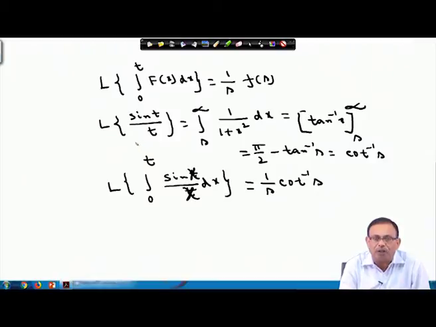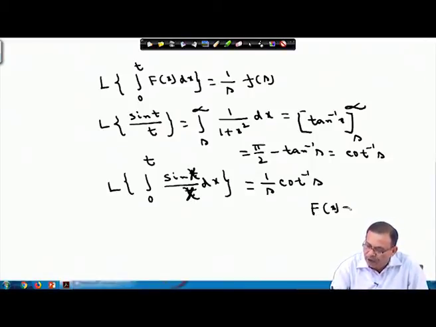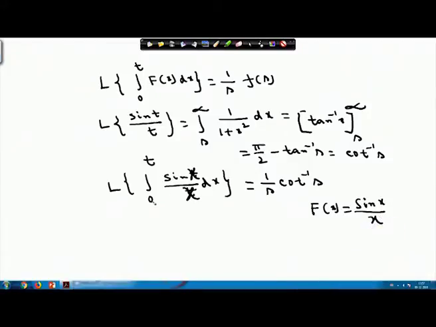So I started with the Laplace transform of sin t by t, which I am showing as cot inverse s, and I also know the Laplace transform of the integral from 0 to t of f x dx equals 1 by s into f s. Now, what is my f x? I have assumed f x equals sin x by x. So if I use this formula, the Laplace transform of the integral from 0 to t of sin x by x dx equals 1 by s into f s, where f s is the Laplace transform of sin t by t, which we have assumed as cot inverse s.